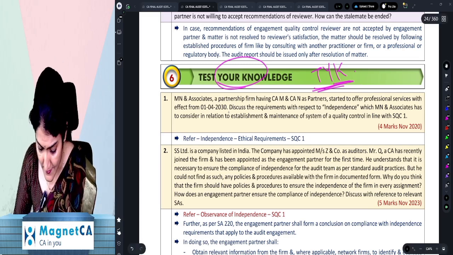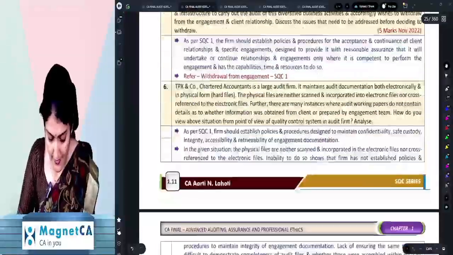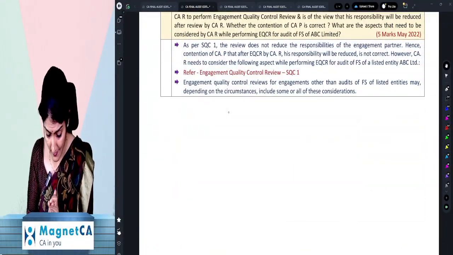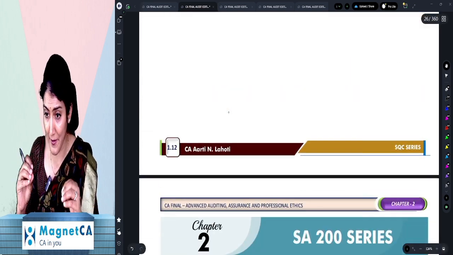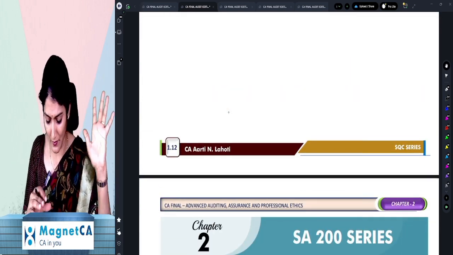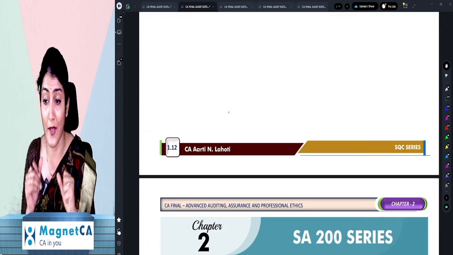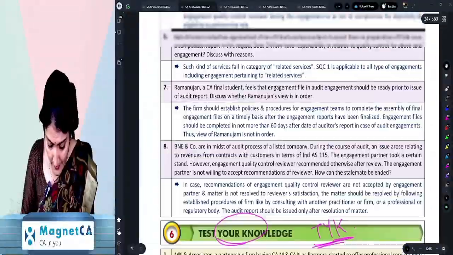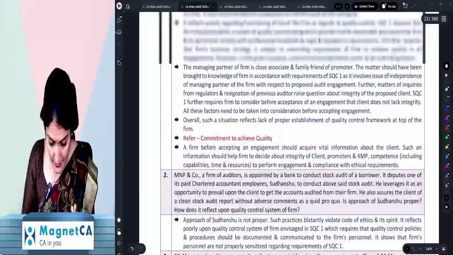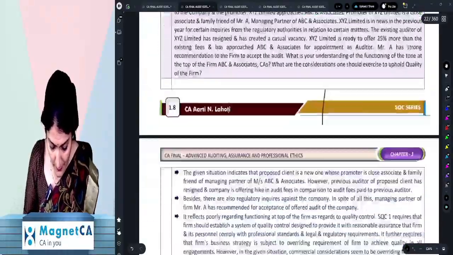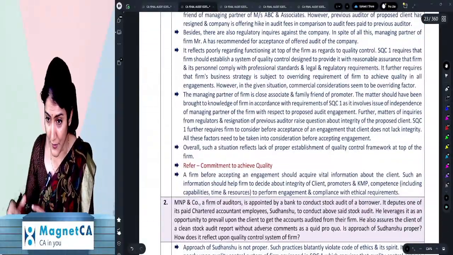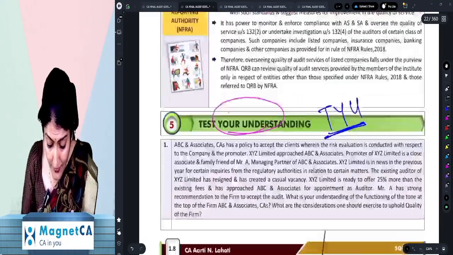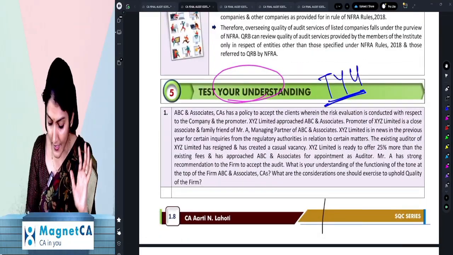So you see the Test Your Knowledge questions over here, and after that we see these 7 questions given. Like if I see chapter number 1, it is of 12 pages. In these 12 pages, Test Your Knowledge and Test Your Understanding are coming only from page numbers 9, 10, 11, 12, and page number 8 a little bit. Apart from that, the theory part of the chapter is 8 pages.